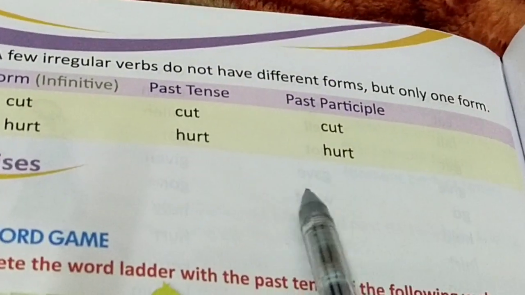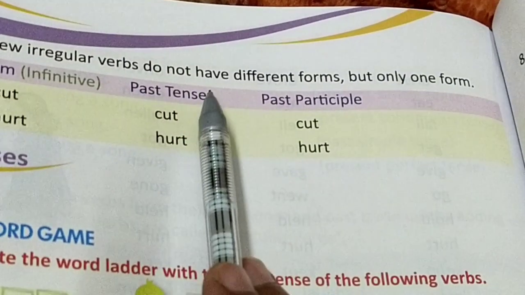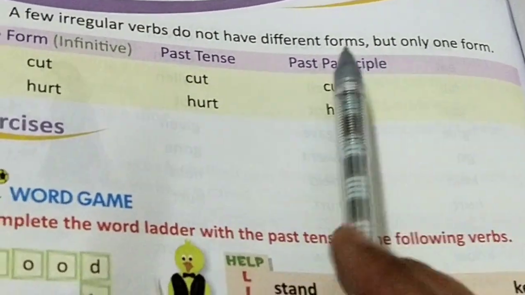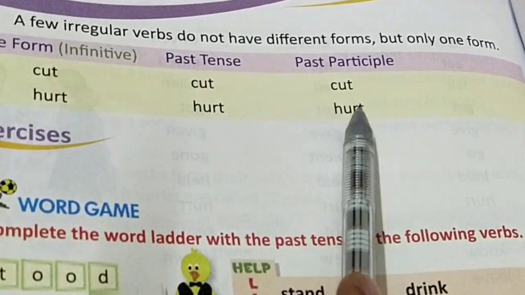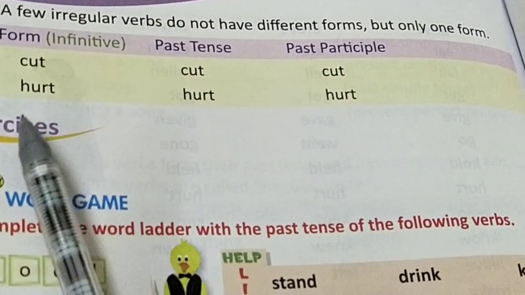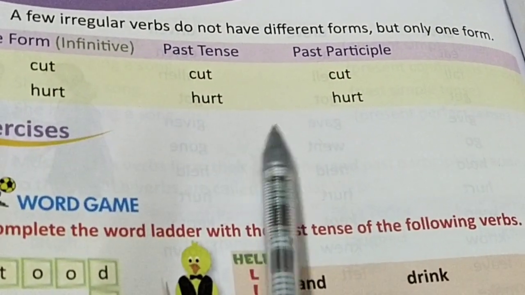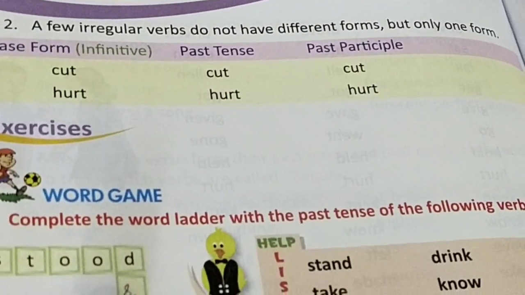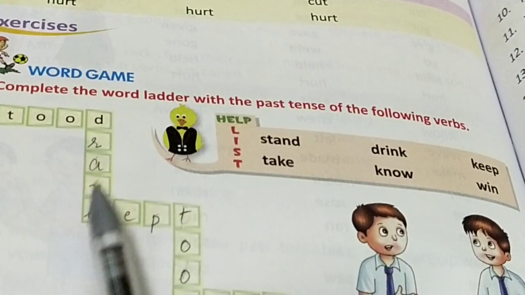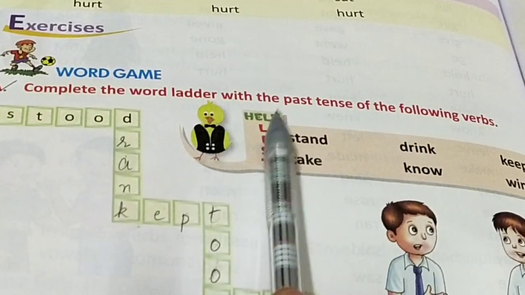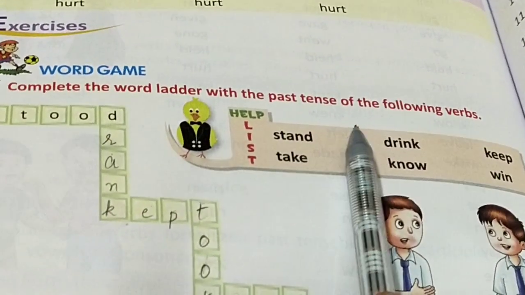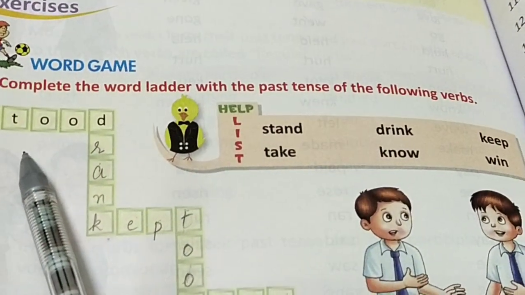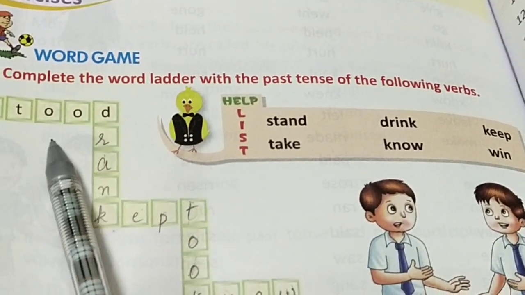Again, there are a few irregular verbs that do not have different forms but only one form. Like cut, cut, cut; hurt, hurt, hurt. They remain the same in all three forms. Now come to the word game. Complete the word ladder with the past tense of the following verbs. This means you are supposed to fill these with the past tense.